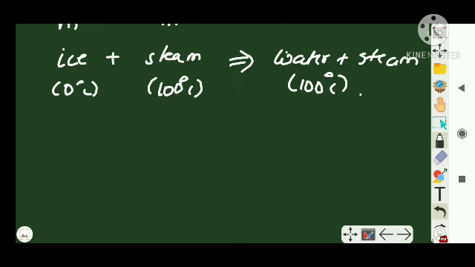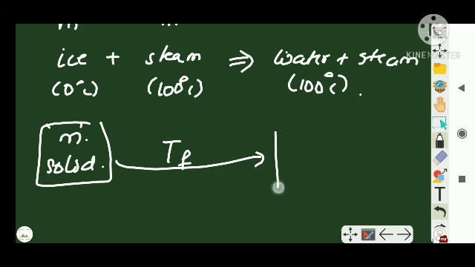So that's why the point which I am going to take now is very important. See, let's say we are having a mass m of substance, and let's say it is in solid state, and let's say its fusion point is TF. Now I want this solid to be purely converted into m mass of gas, not liquid, and I want that gas to be at its boiling point, let's say TB.